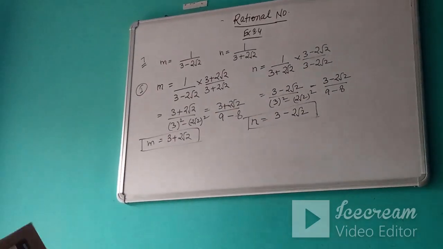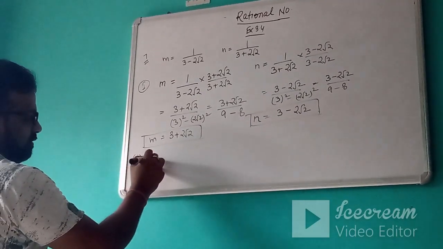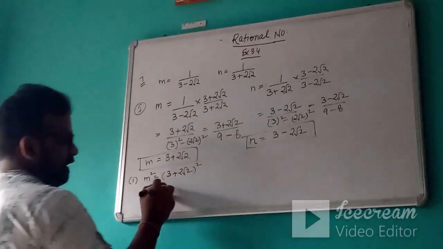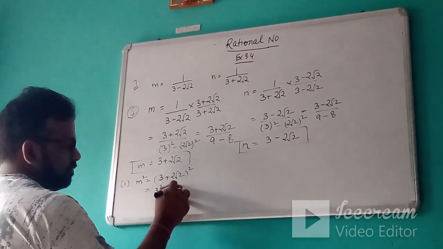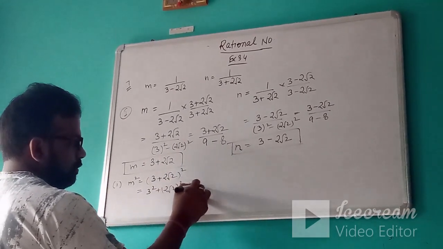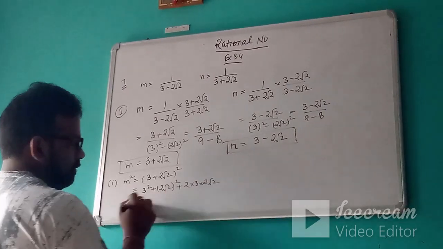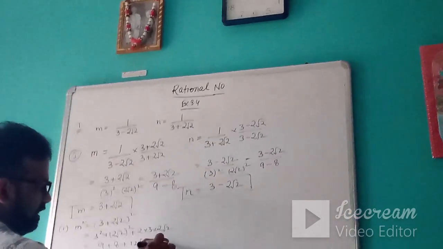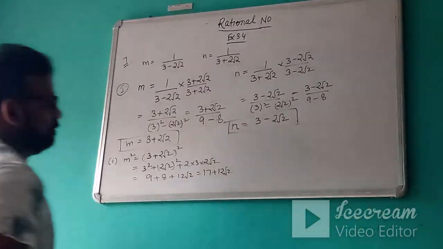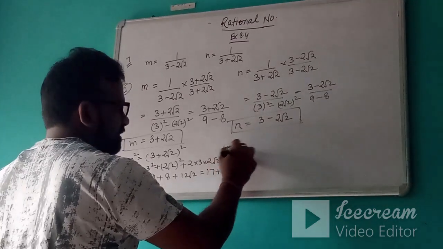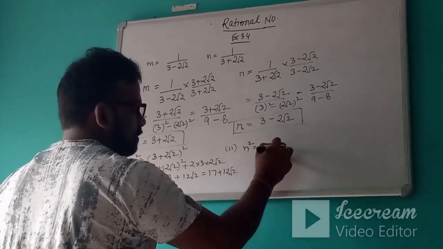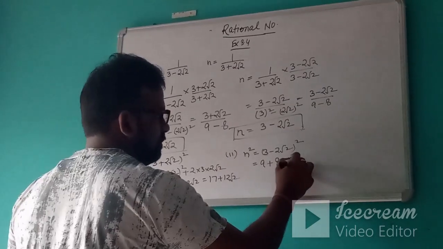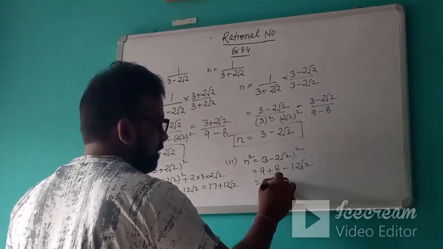Now we will use these values of m and n for the further question. The first part that is asked is m square. So what is m square? It is 3 plus 2 root 2 whole square, that is 3 square plus 2 root 2 square plus 2 into 3 into 2 root 2, so 9 plus 8 plus 12 root 2, that is 17 plus 12 root 2. The second thing asked is n square, so we will do the square of this, that is 9 plus 8 minus 12 root 2, 17 minus 12 root 2.